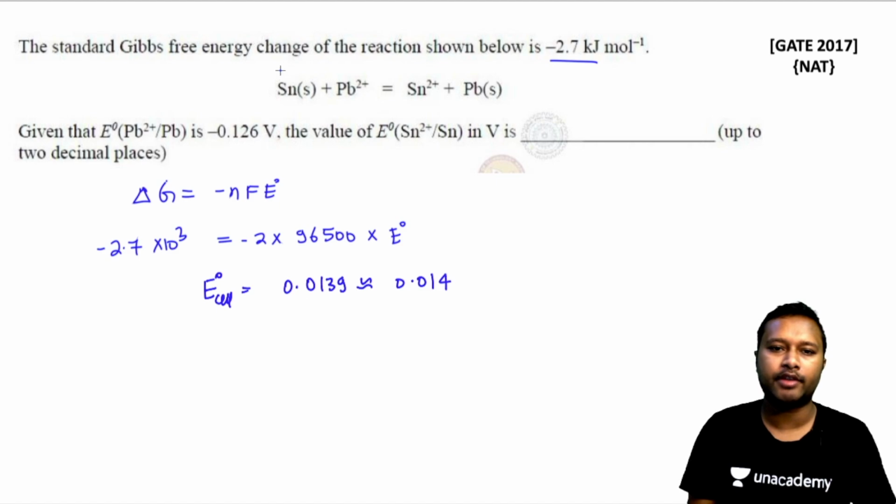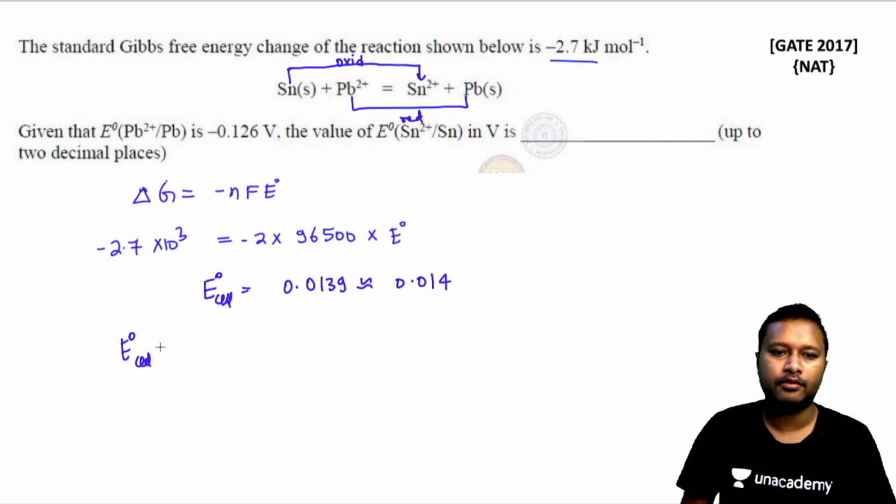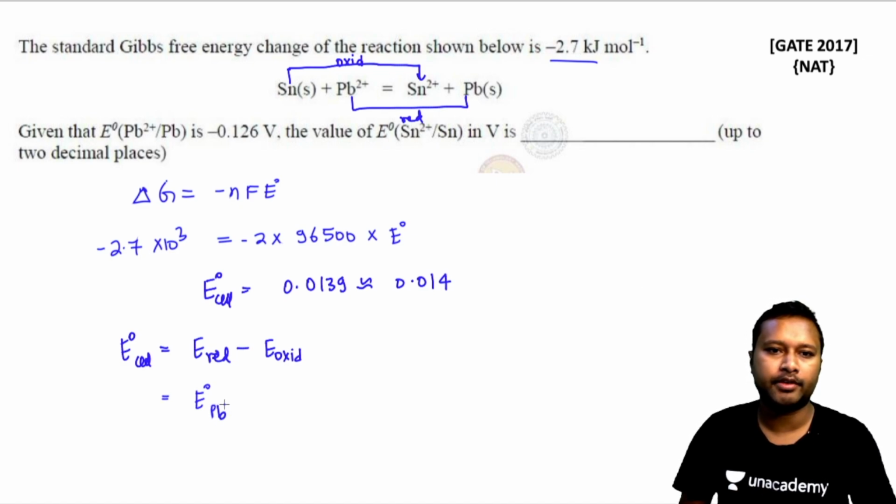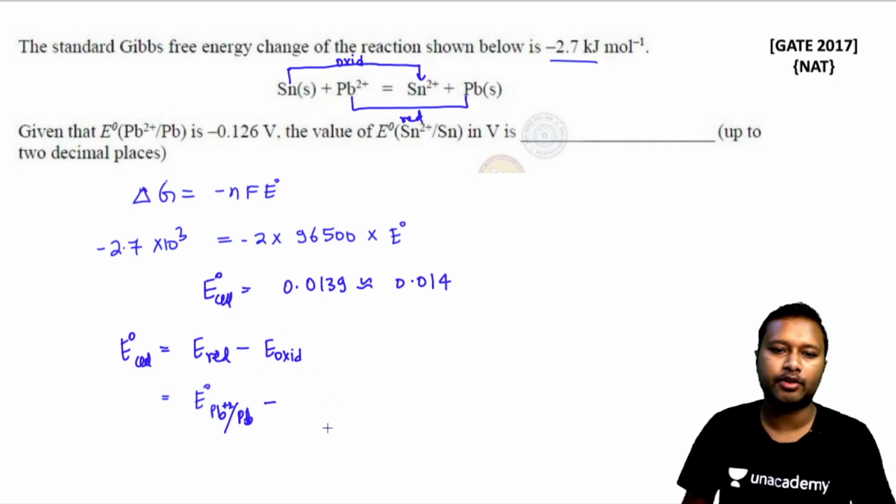Now since in the reaction you can see that the tin is getting oxidized, and lead is getting reduced. Now you know that E naught of the cell is equal to E reduction minus E oxidation. So just put the values now. Reduction value is E naught of reduction, meaning the lead half cell, so Pb2+ to Pb. Oxidation half cell is your tin half cell, so that is E naught of Sn2+ to Sn, and this is your E of the cell.